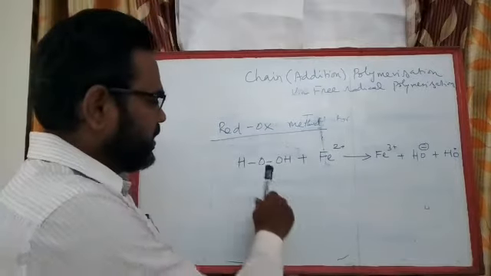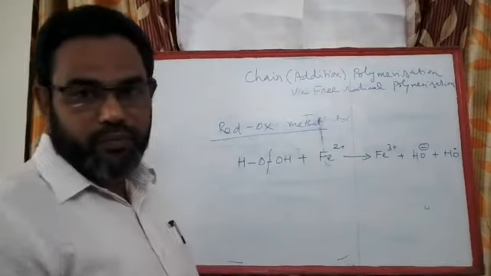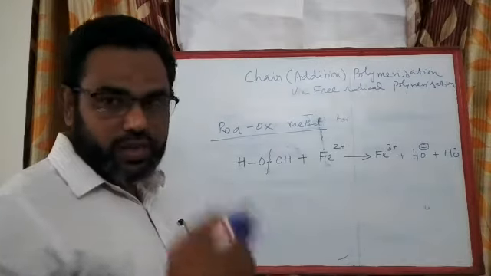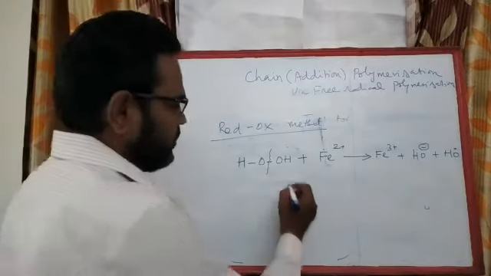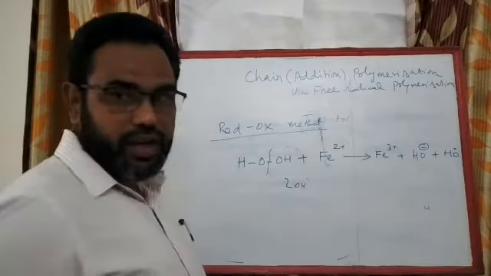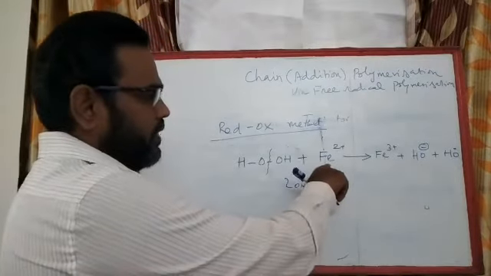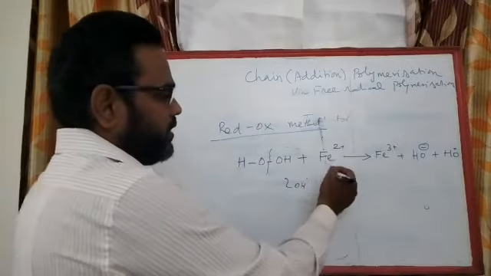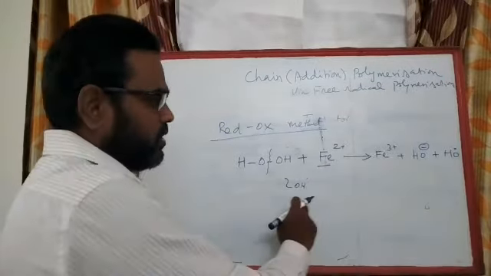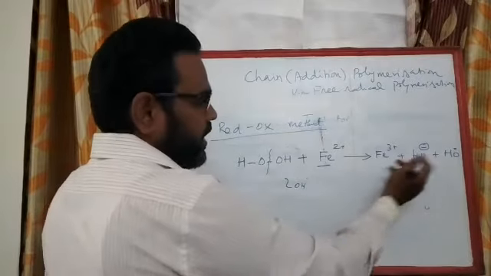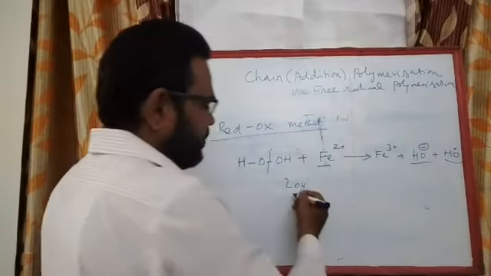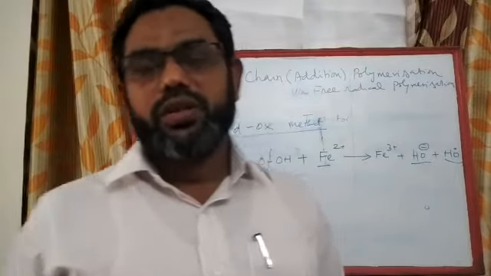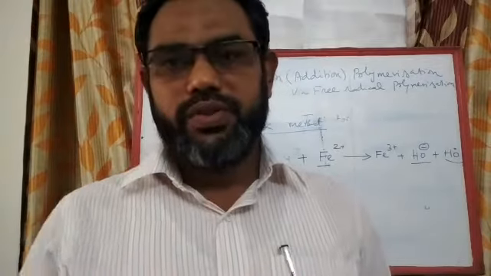How does it take place? This breaks up, and at the first stage you get 2 hydroxyl radicals, 2 OH dot. Fe2+ accepts 1 electron, so this donates 1 electron. The donated electron is accepted by 1 radical, which becomes HO-, and the other remains the same. So in this way also a free radical can be produced.